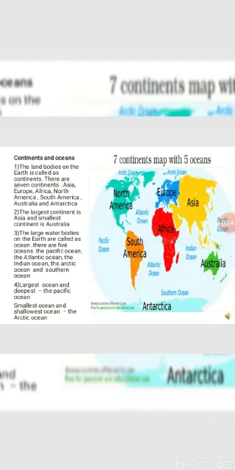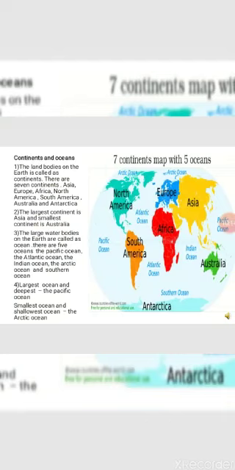Now let us understand what the land on the earth is called and what the water bodies are called. The land on the earth is called continents and the water bodies are called oceans. There are 7 continents: Asia, Europe, Africa, North America, South America, Australia.